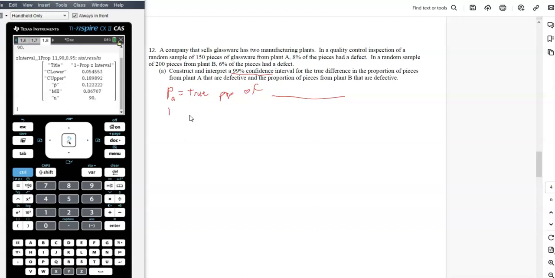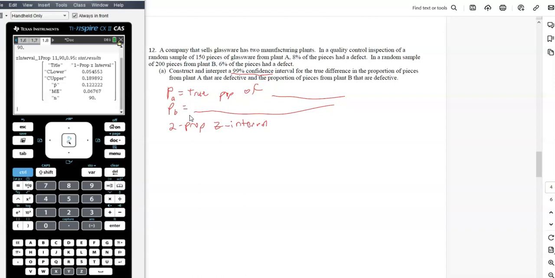And then p sub B is the true proportion of defective glassware produced from plant B, okay? So now we go to this next step. What is this test we're doing? This is a two-prop z interval. So that's the name of this guy, right?